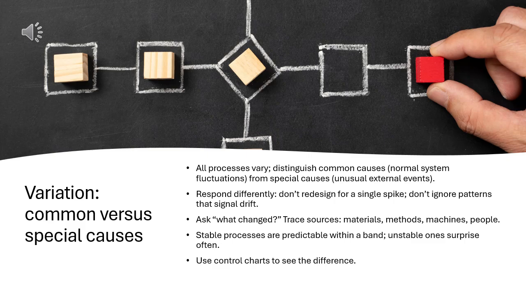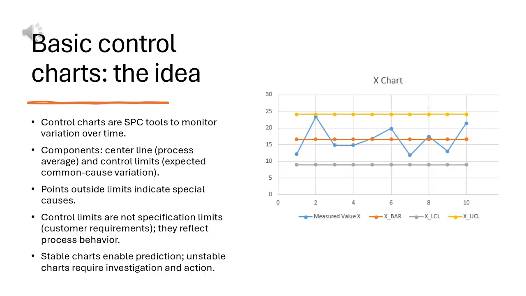Stable processes are predictable within a band. Unstable processes surprise you often. Control charts help you see the difference. Control charts are a statistical process control (SPC) tool. SPC monitors variation over time.